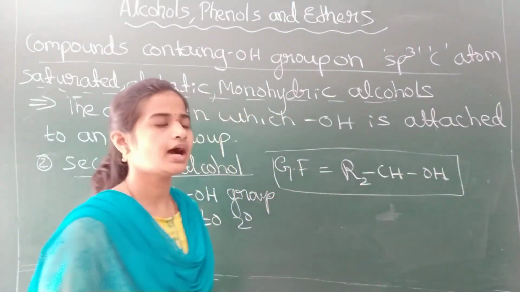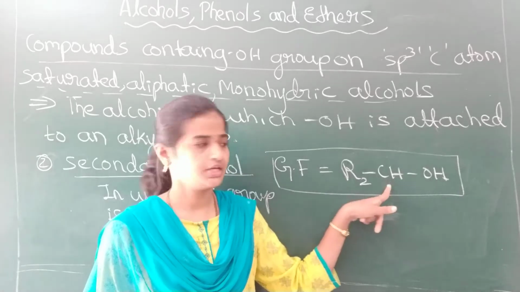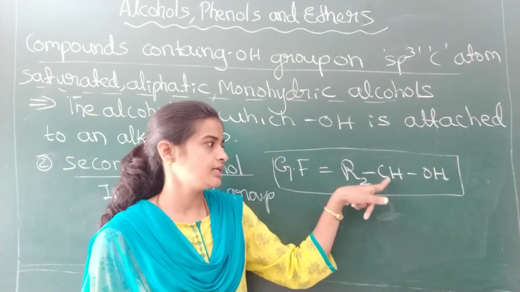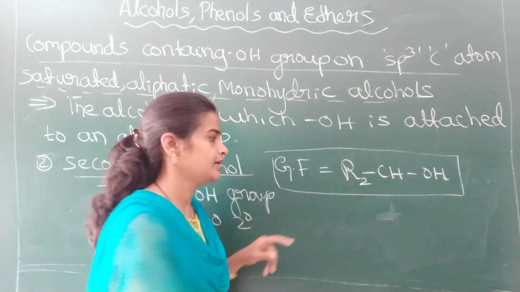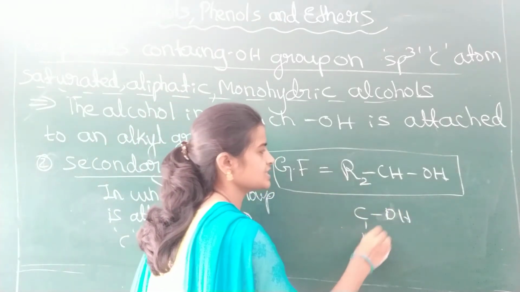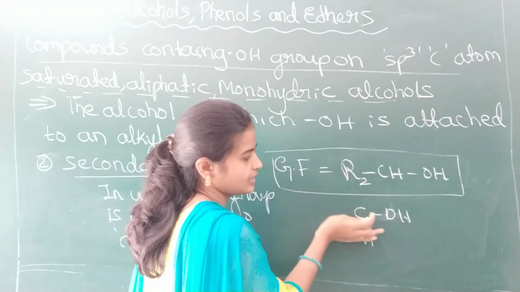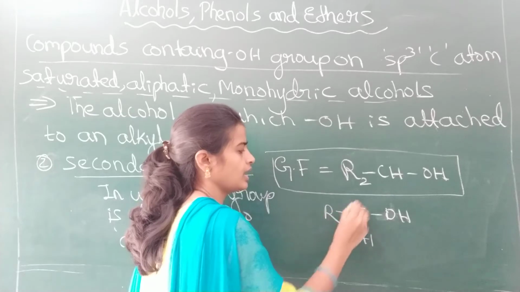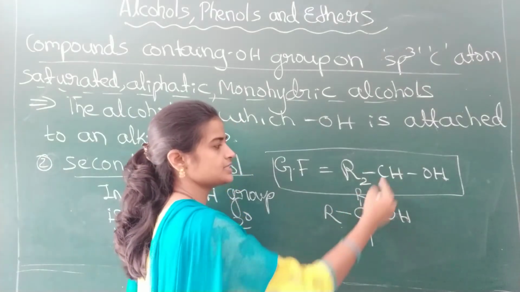Why have I written R2 here? Because CH is a secondary carbon atom. To satisfy its valency, 2 more groups are needed here. See, it is like this: one side OH is attached, one side H is attached, isn't it? To satisfy the valency of the carbon atom, 2 other groups are needed. So it is like this. Therefore,